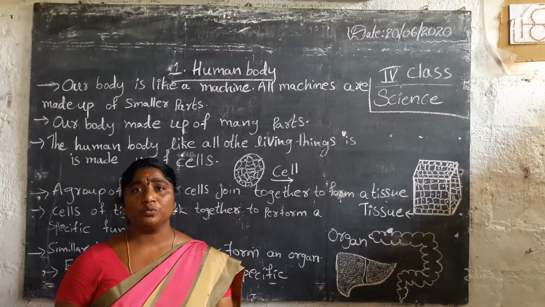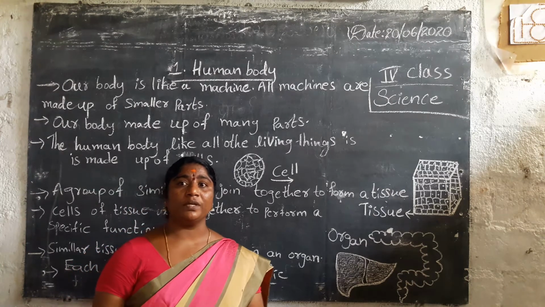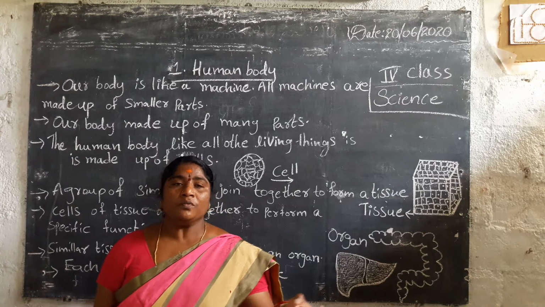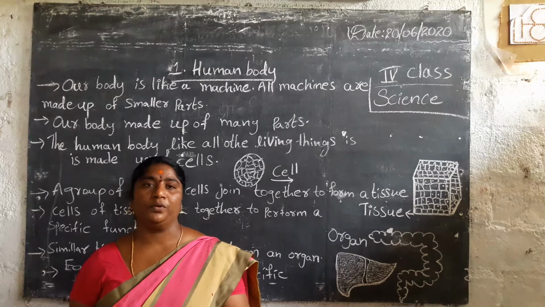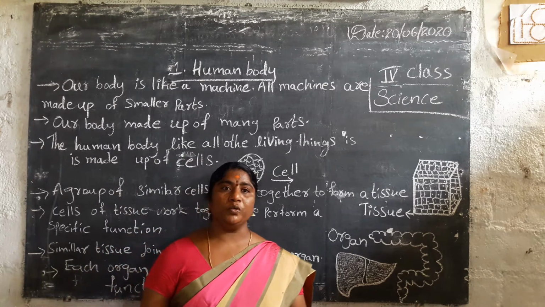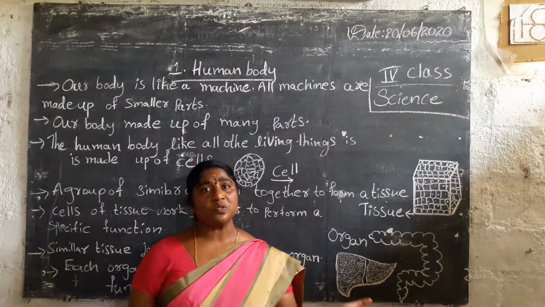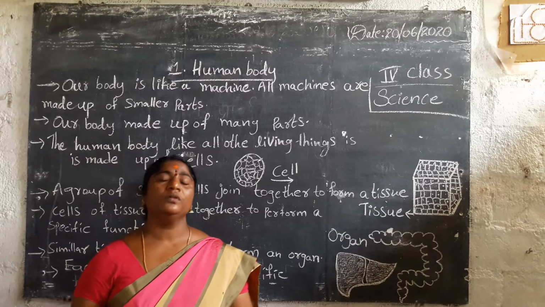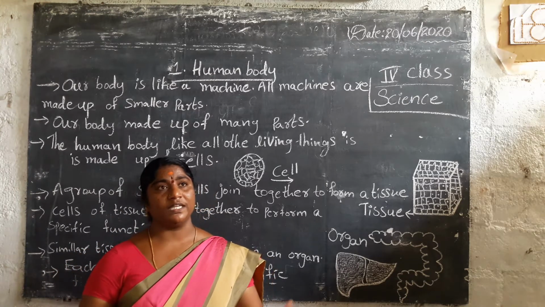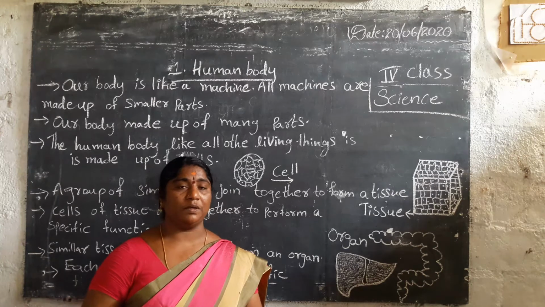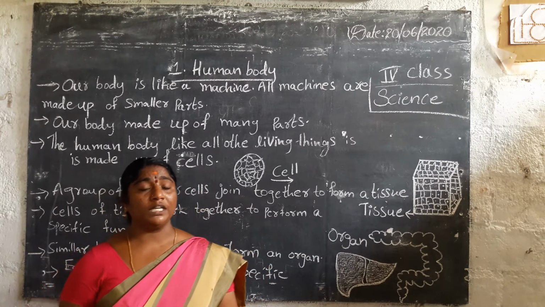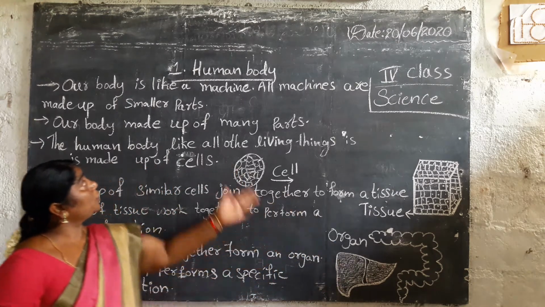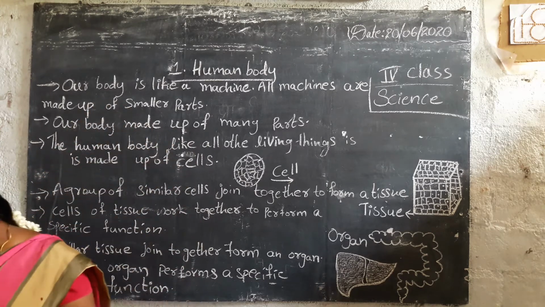We see so many different kinds of machines, like a washing machine, fridge, TV, computer, whatever we use in our homes daily. They have many different kinds of parts. Likewise, our body has different parts that we can see outside the body and inside the body. Now we will learn thoroughly how the body functions.